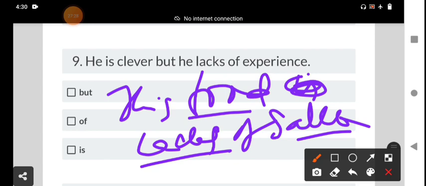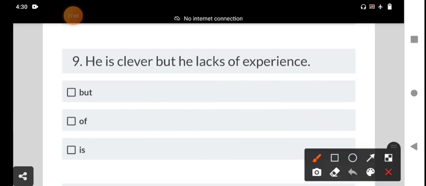While using it as a verb, we should not use of. It does not take a preposition; lacks salt directly takes the object. While using the noun, it takes the preposition. While using the verb, it does not take the preposition. That is more important, my dear students.